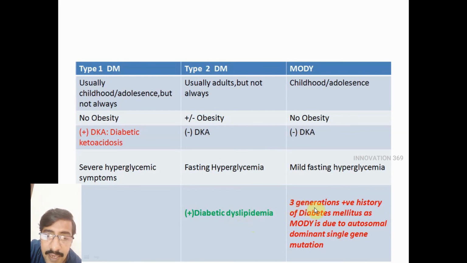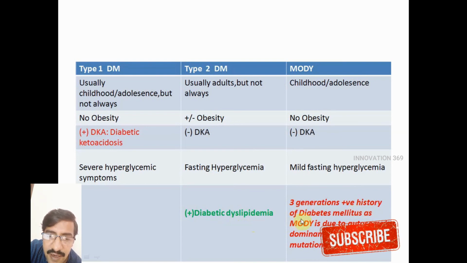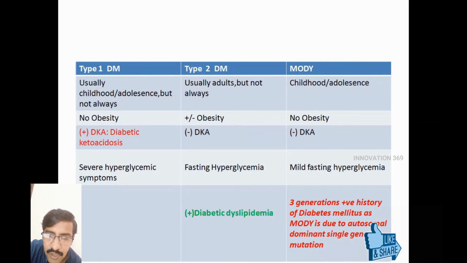And a very important feature in MODY, maturity onset diabetes of the young, is a history of 3 generations of diabetes, because the cause is autosomal dominant single gene mutations. It is running from generation to generation. The diabetes mellitus is running from generation to generation because of this dominant gene mutation.